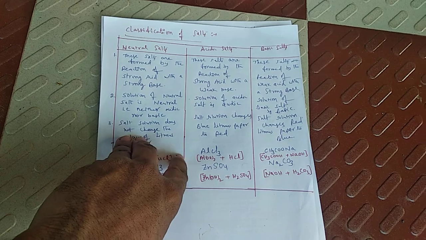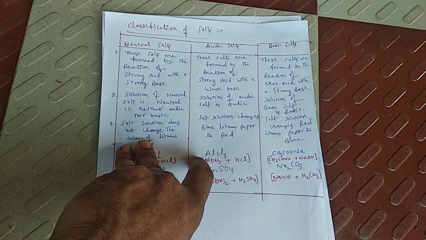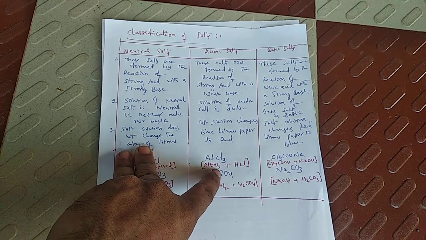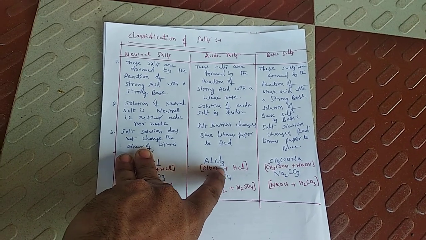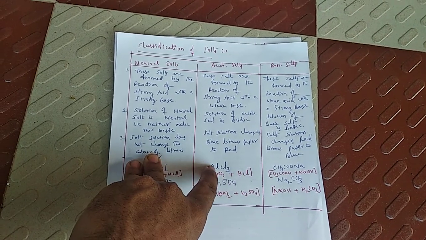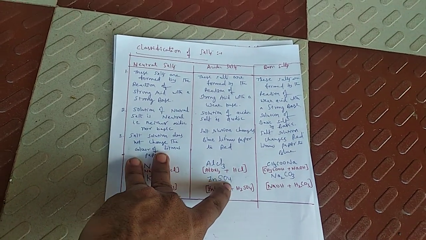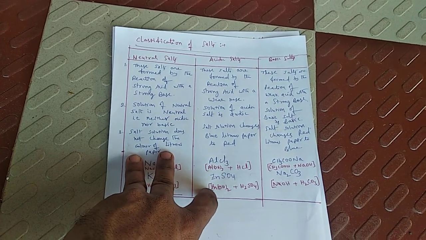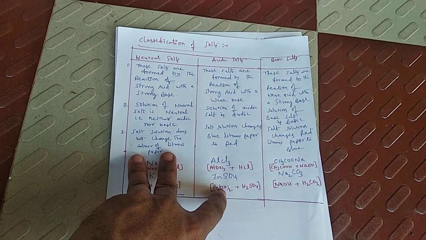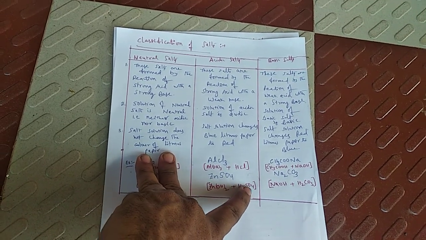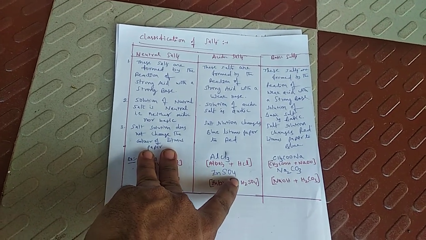If you look at the examples, aluminium chloride, AlCl3. How did we get the salt? Aluminium hydroxide, weak base, and hydrochloric acid, strong acid. When these two mix, we'll get aluminium chloride. Zinc sulfate, this is an example of acidic salt. Zinc hydroxide, Zn(OH)2, weak base, and sulfuric acid, strong acid. When these two are mixed, we'll get zinc sulfate.